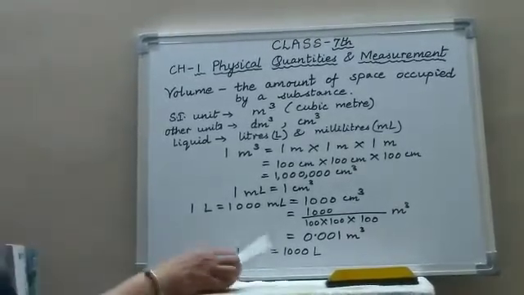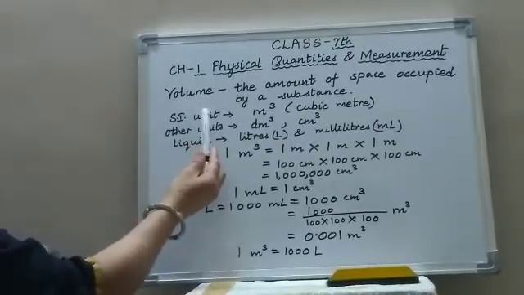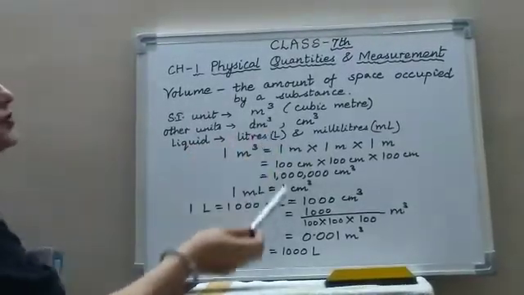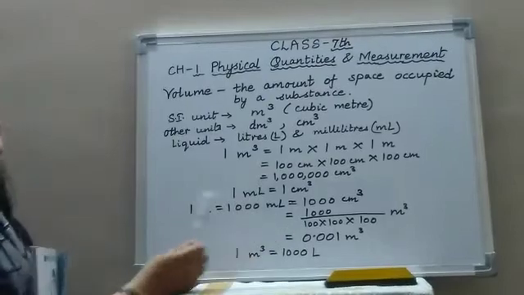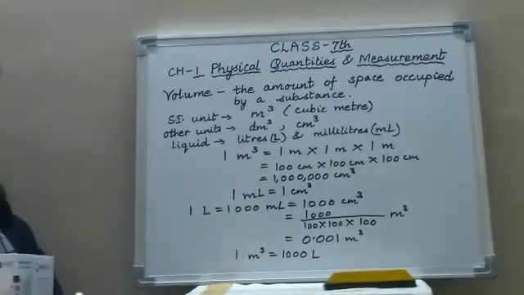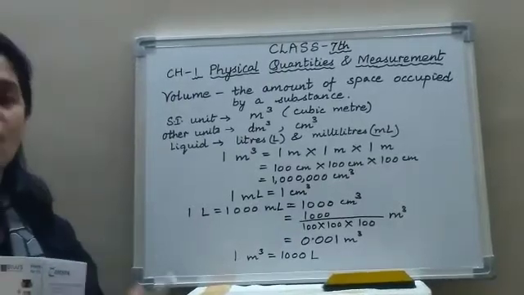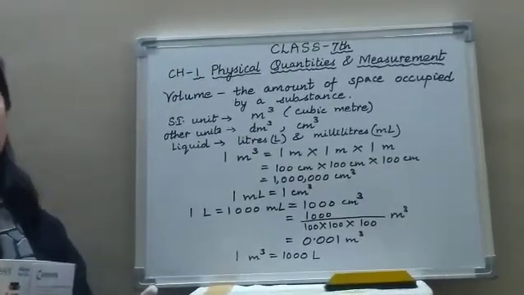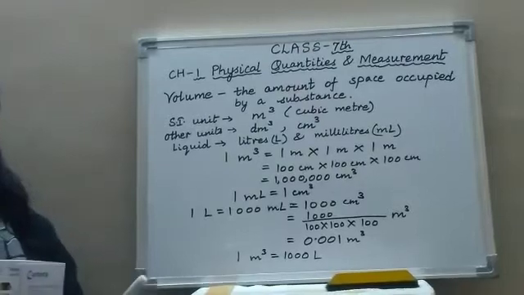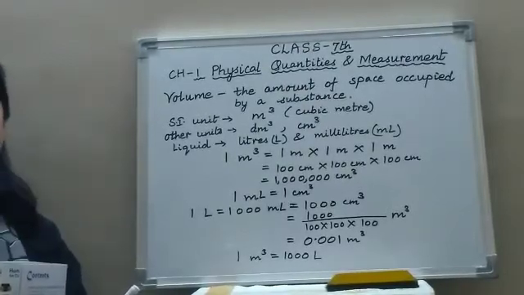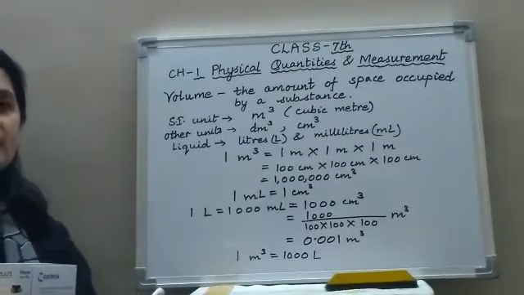The first topic in this chapter is volume. The amount of space occupied by a substance is known as volume. If a substance occupies more space, then its volume is more. If it occupies less space, then its volume is less.